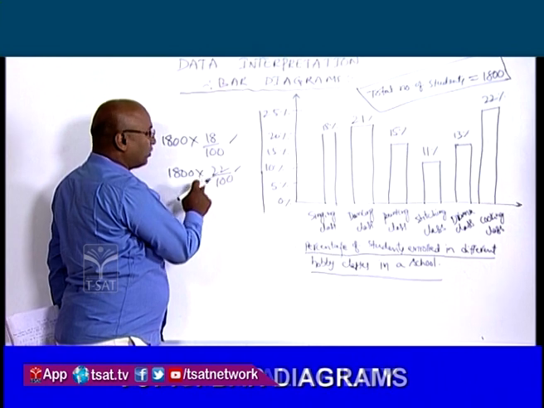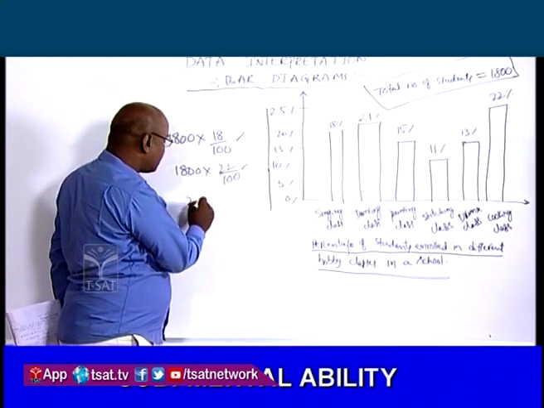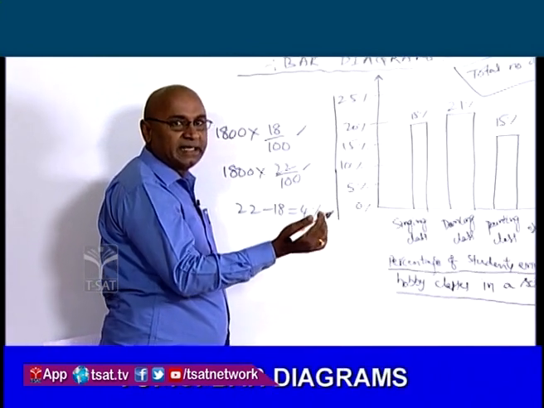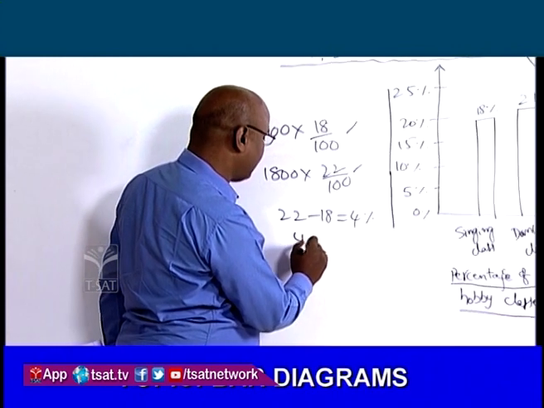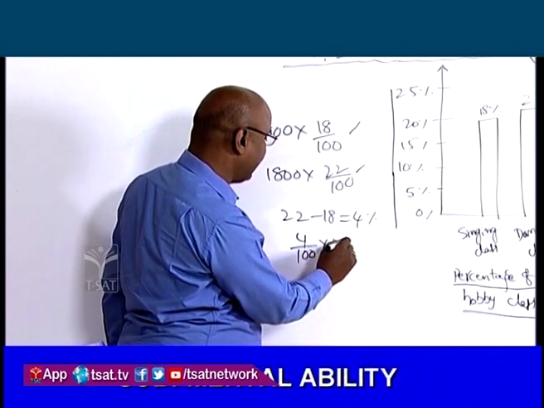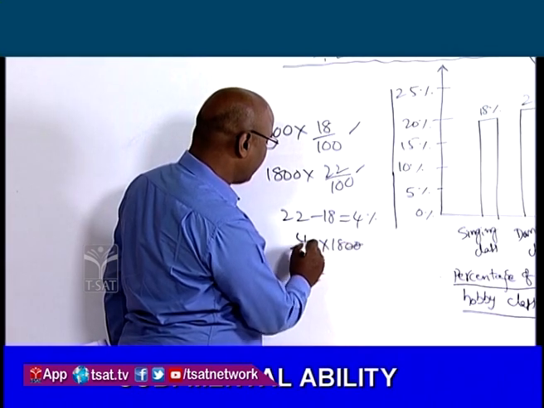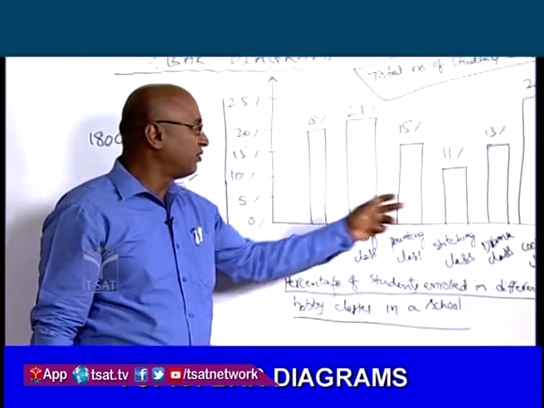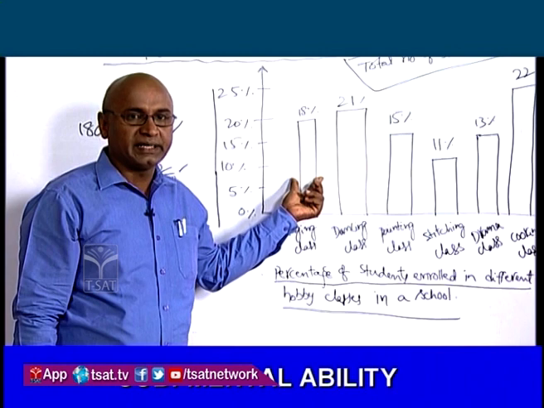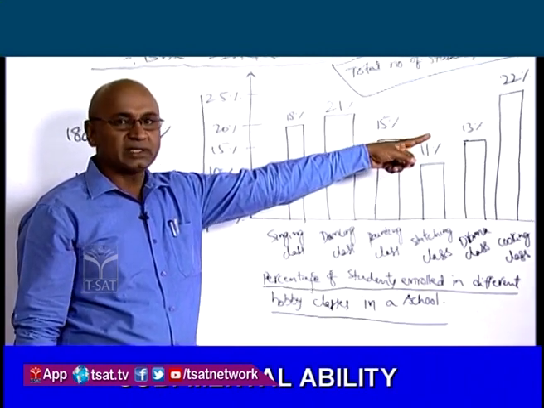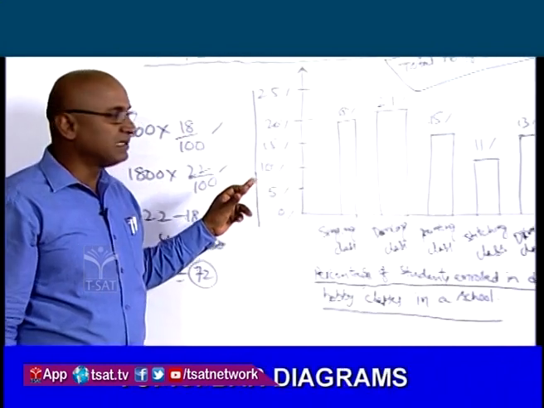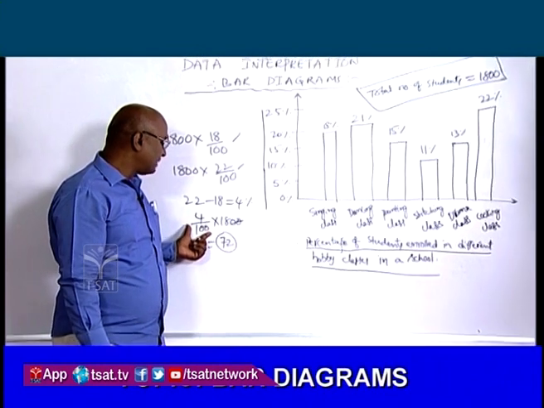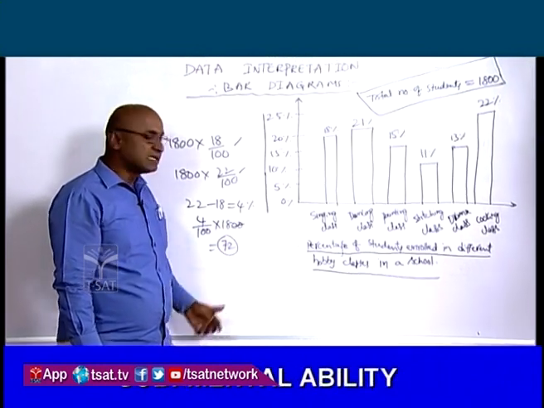సింగింగ్లో ఏమో 18%, కుకింగ్ ఏమో 22%. Difference is 22 minus 18, that is equal to 4%. So 4% of 1800 will give you the answer. So 4% of 1800 means 4/100 into 18, that is equal to 00 and 18 4s are 72. సో సింగింగు మరియు కుకింగ్ క్లాసెస్లో ఉన్నటువంటి విద్యార్థుల సంఖ్యలో గల భేదం ఎంత అంటే 18% difference, 22% of 1800. So the difference in the number of students joined in singing class and cooking class is nothing but 4% of the 1800 and it will give you the answer 72.